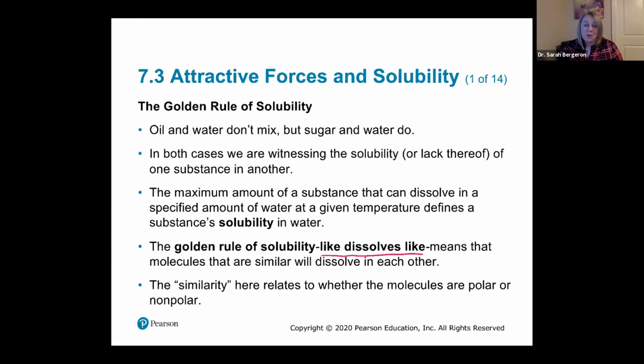And so whenever you're talking about whether something is going to be soluble, it's whether or not it has the same kind of polarity. So do we have polar substances, polar dissolves polar, or do we have a polar and a non-polar? And that means that they're not going to mix, right? And so the maximum amount that a substance can dissolve in a given amount of water at a given temperature defines your substance's solubility. And so you can change solubility by changing temperature, right?